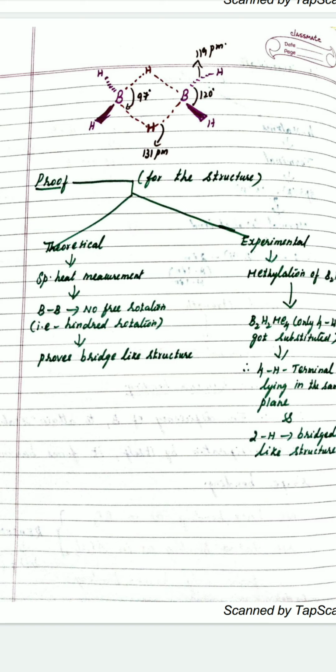Another one, the experimental proof: when you do methylation, like the Friedel-Crafts reaction or alkylation, the formula is B2H6, but it forms B2H2Me4. Only 4 hydrogens can easily be substituted, but not the other 2 hydrogens. Therefore, it shows the terminal hydrogens are of one type for the 4 hydrogens, and the 2 are little different from the terminal hydrogens, which we have proved to be bridged, with the banana type of bonding.